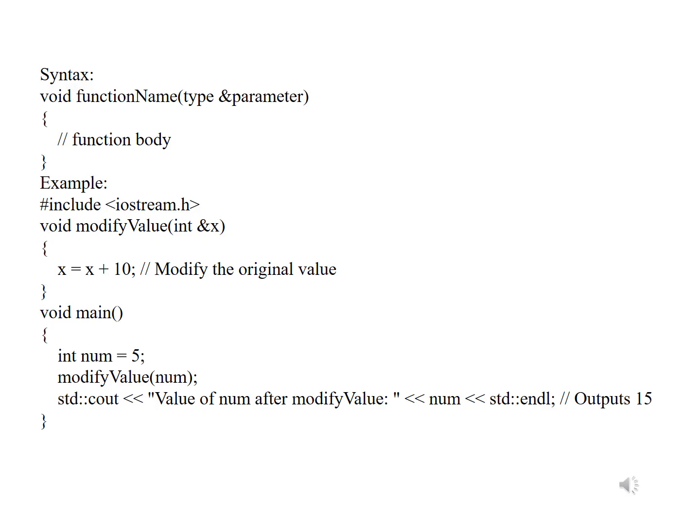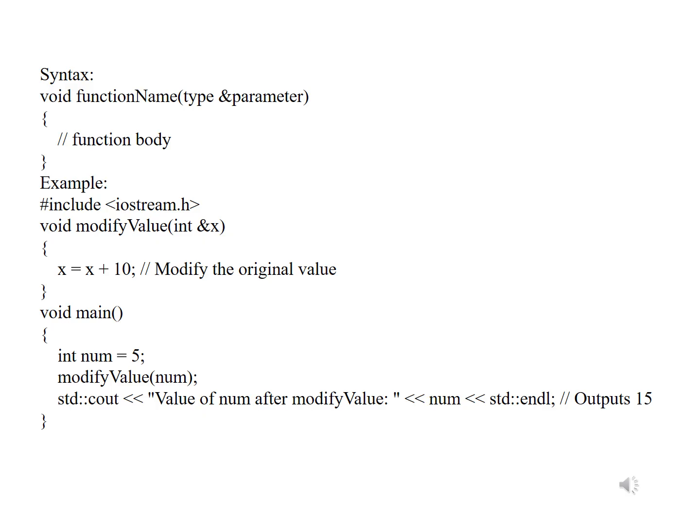Here the output will be 15, because you are giving 5 as data, the parameter is passed with num, and that value is assigned to x, and that x is changed as 5 plus 10 is 15, and that value will be stored in num.